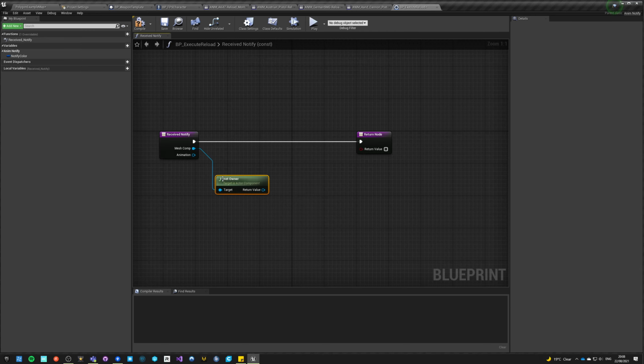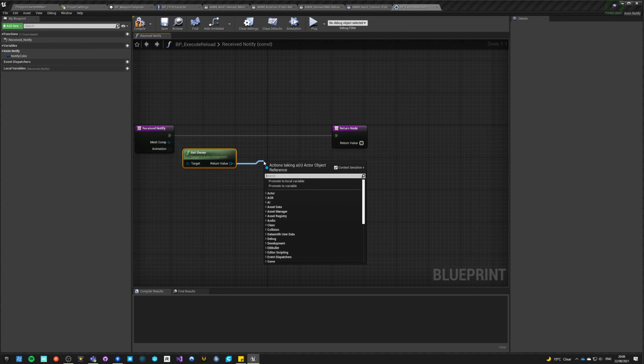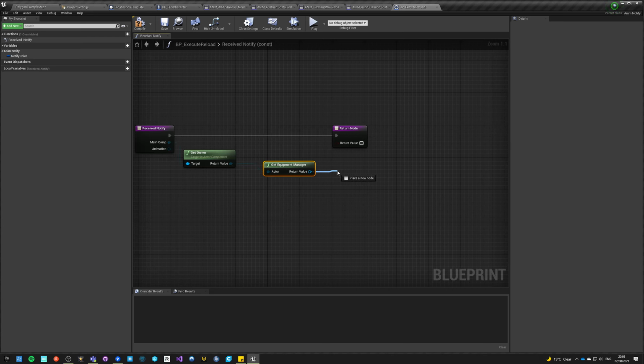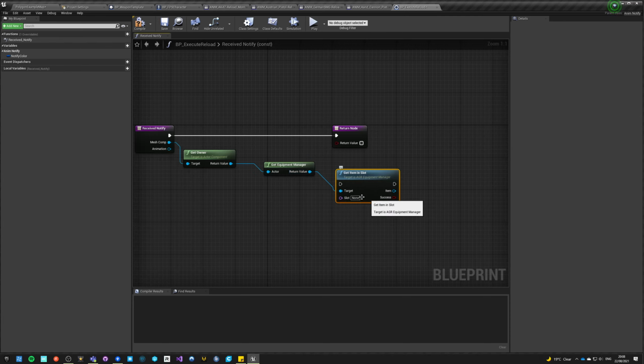So the actor owning this component, which is the character, get equipment manager, and from the equipment manager we want to say get in slot. Slot is weapon, so the active weapon right now.